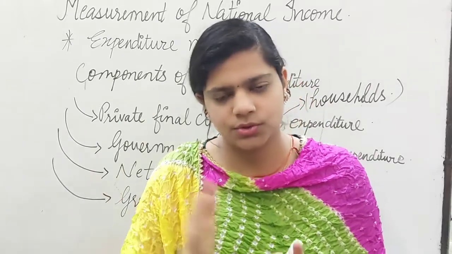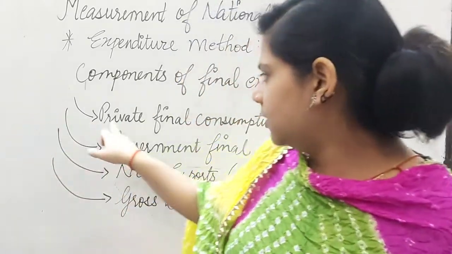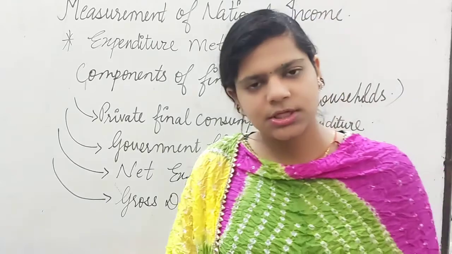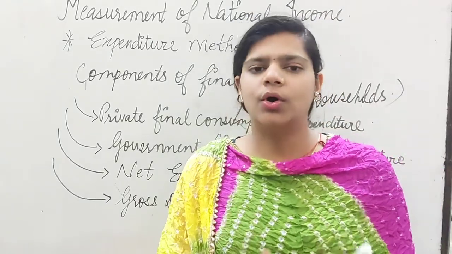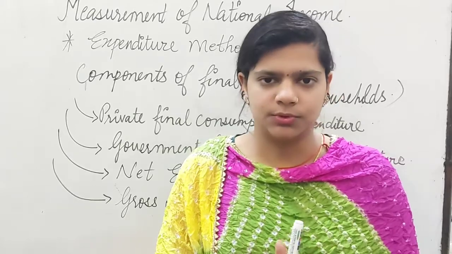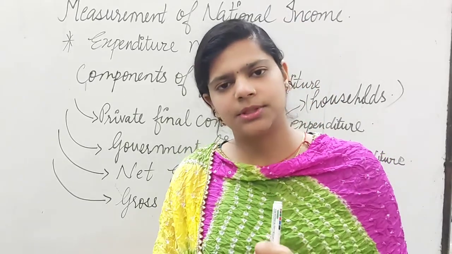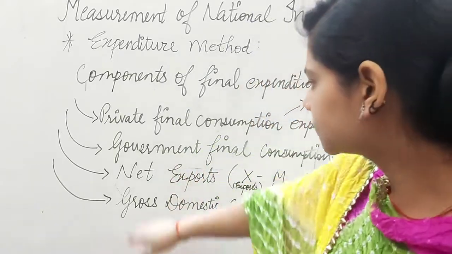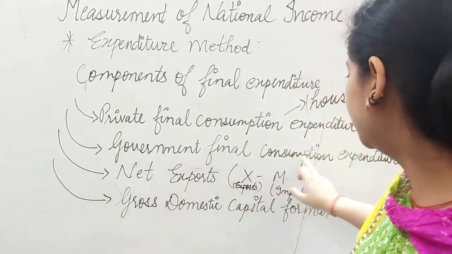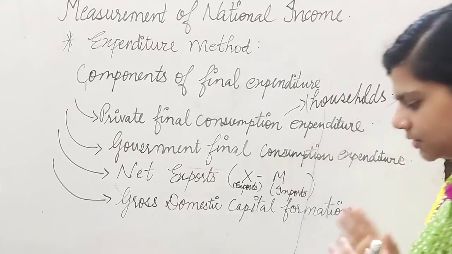Okay, that we are going to talk about later. So in the first component, you have to just remember that it is an expenditure done by the household on consuming the consumer goods. Clear? And it can be done by NPOs as well. Only 2 things.